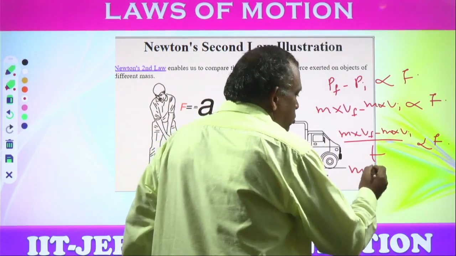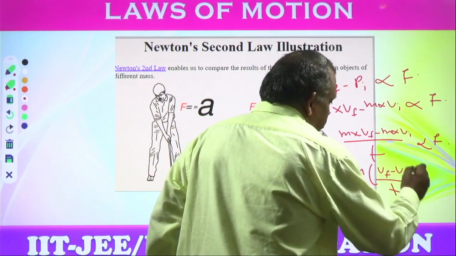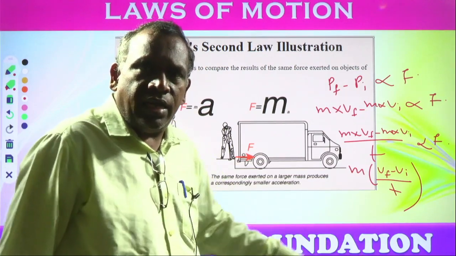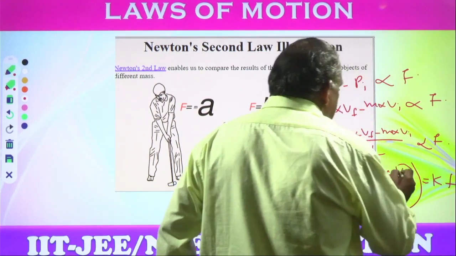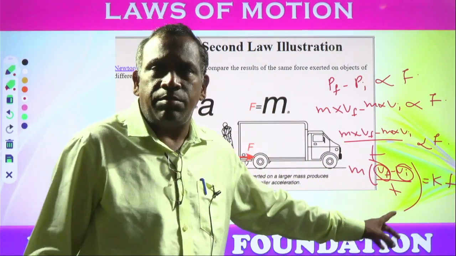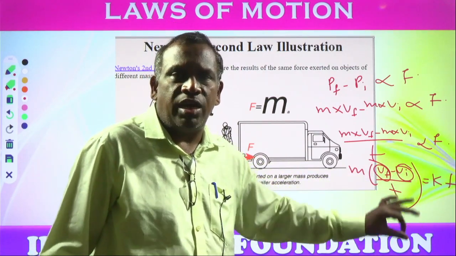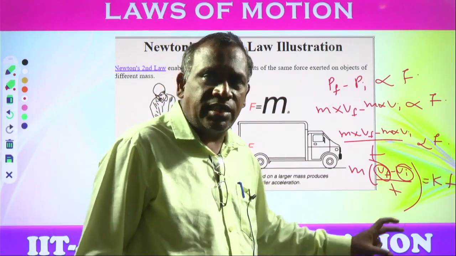So mass into change of velocity, (Vf minus Vi), divided by t equal to kF. Here Vi is the initial velocity, Vf is the final velocity. The final velocity minus initial velocity upon time, the rate of change of velocity, is called acceleration.